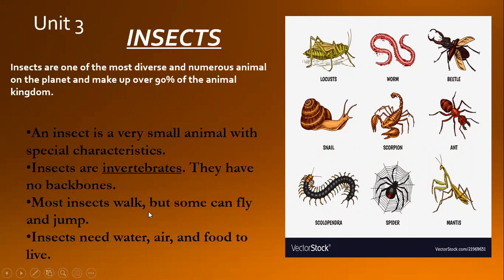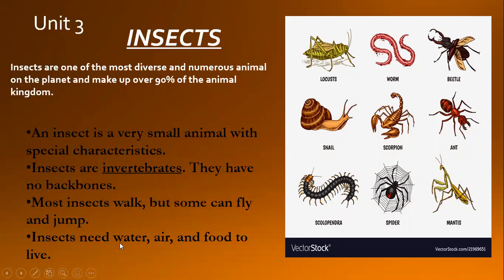Most insects walk, but some can fly and jump. As you can see here, this insect walks, this, this, this. All these insects can walk, but there are some insects that can fly, like mosquitoes, houseflies, bees, grasshoppers.